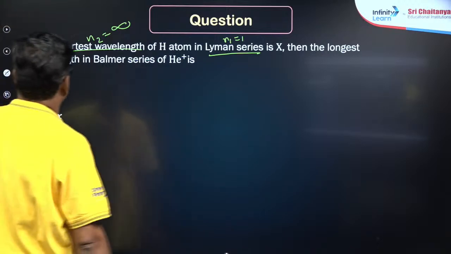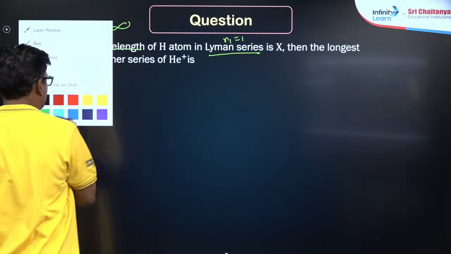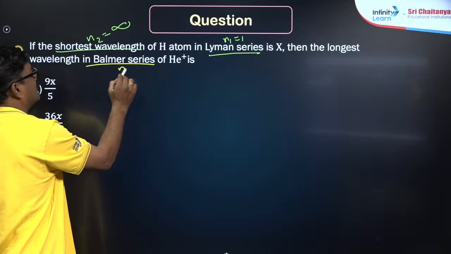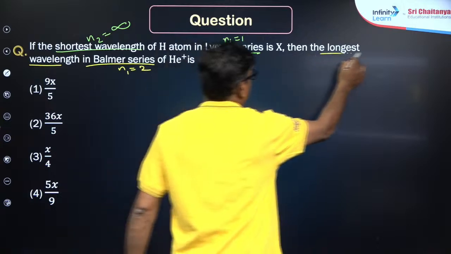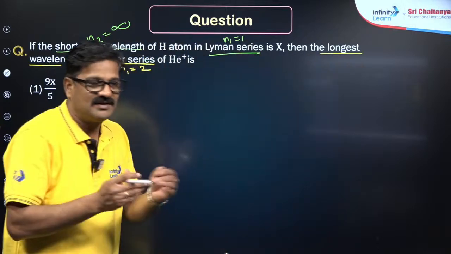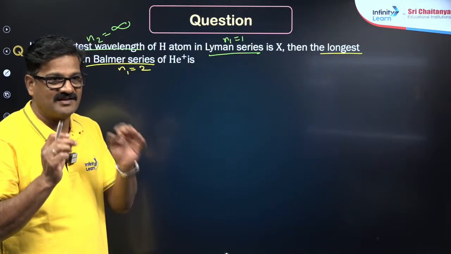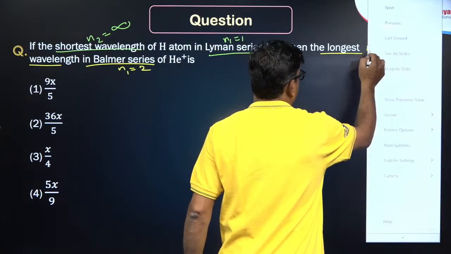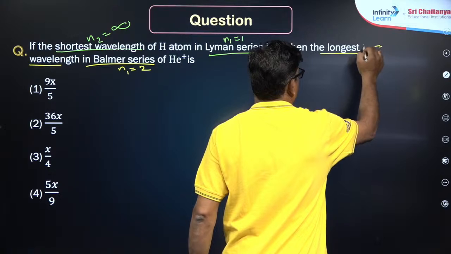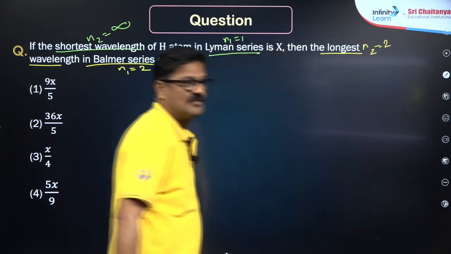Then the longest wavelength in the Balmer series: in Balmer, n1 is equal to 2, and the longest wavelength means least energy, so it is going to be n2 is equal to 3.